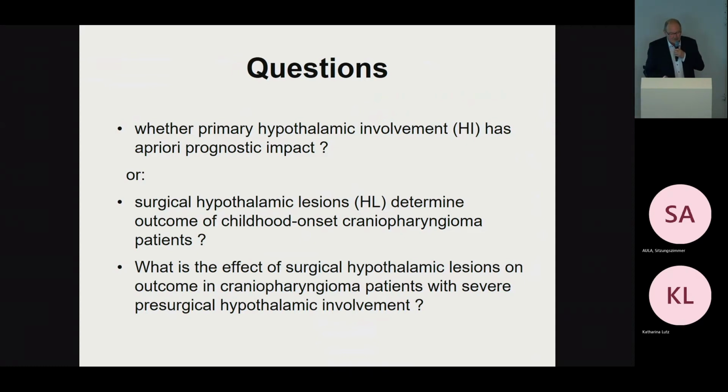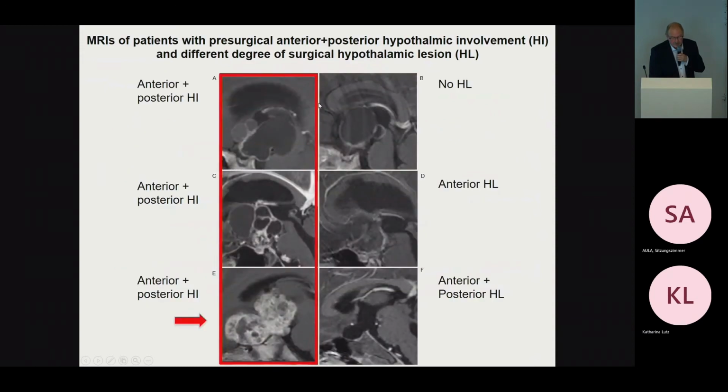These are the high-risk patients presenting before treatment with severe pre-surgical hypothalamic involvement. You know this already, I guess. These patients all have anterior and posterior hypothalamic involvement and huge tumors, but in some patients there is no lesion of the hypothalamus, in other patients there are only anterior lesions, and in others the whole hypothalamus is gone.